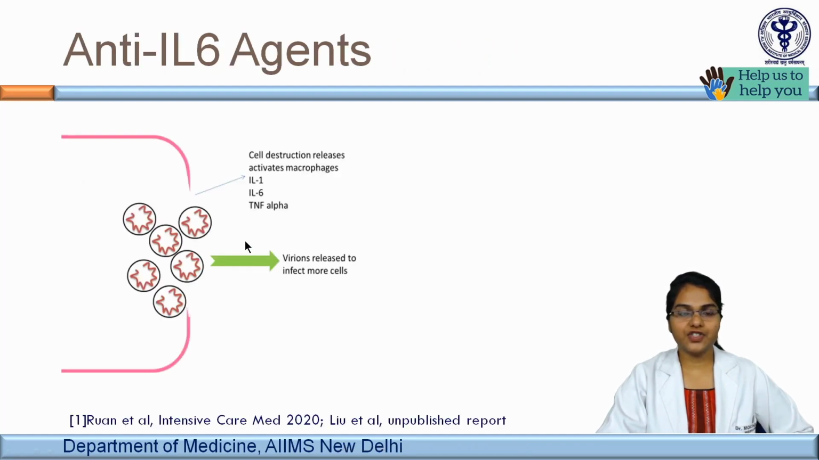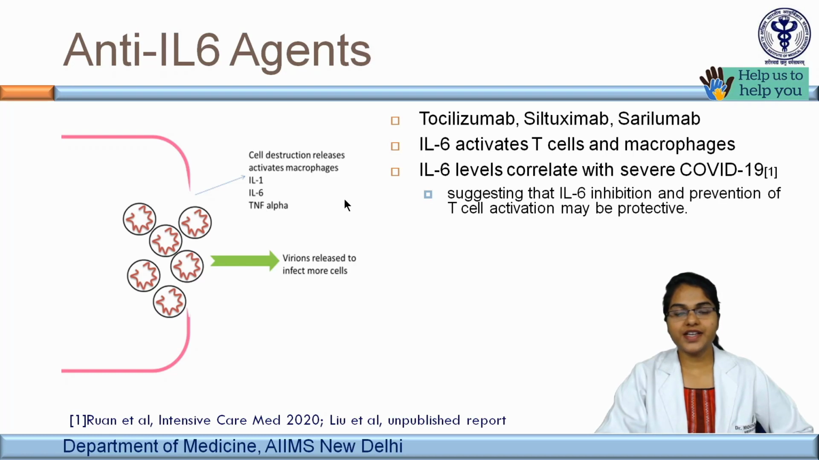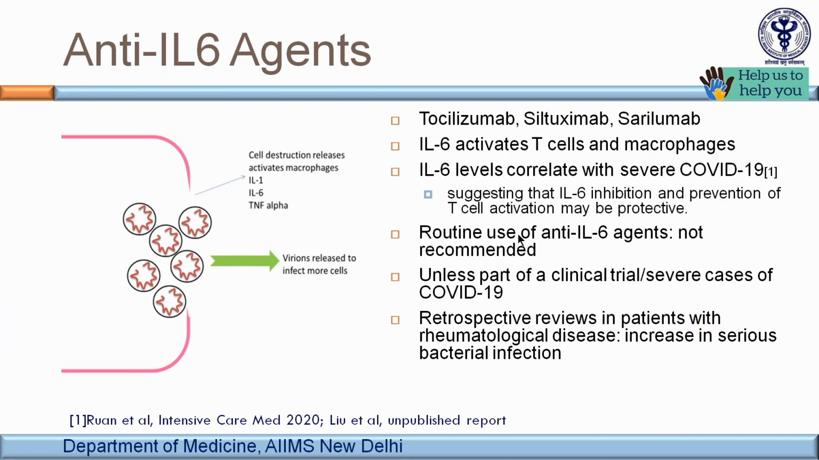When the virus is released from the cell, there will be release of cytokines like interleukin 1, interleukin 6, TNF alpha as well. Studies have shown that interleukin 6 levels correlate with the severity of COVID-19. Thereby, using anti-interleukin 6 agents like tocilizumab, siltuximab, sarilumab, and preventing T-cell activation, may be protective in COVID-19. Again, it is not routinely used in all patients unless it is part of a clinical trial or in severe cases of COVID-19, and that too with caution, as it may increase the risk of severe bacterial infection.